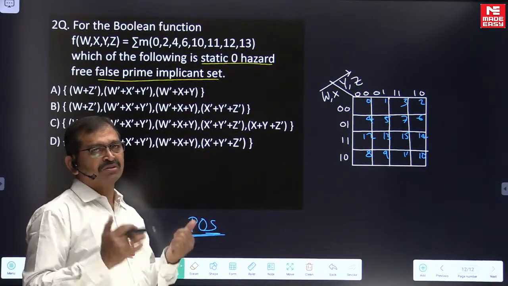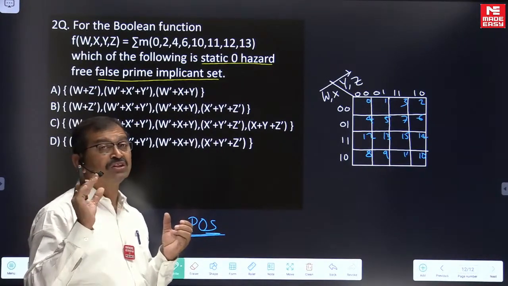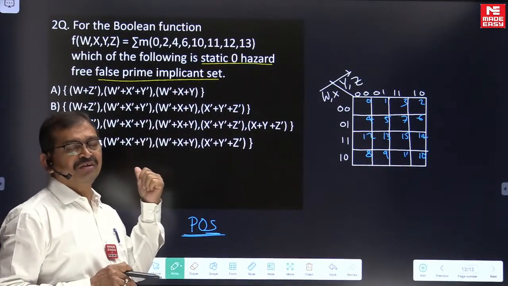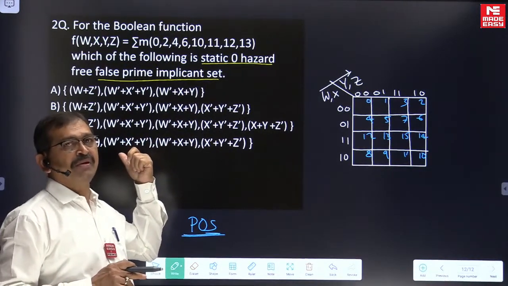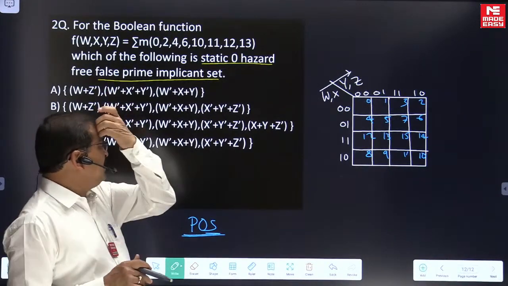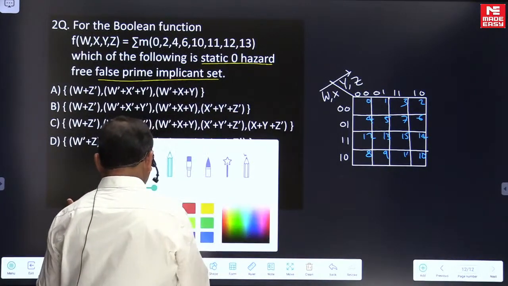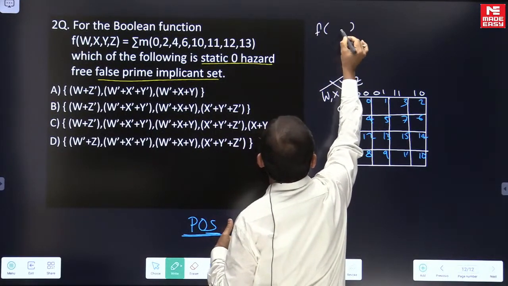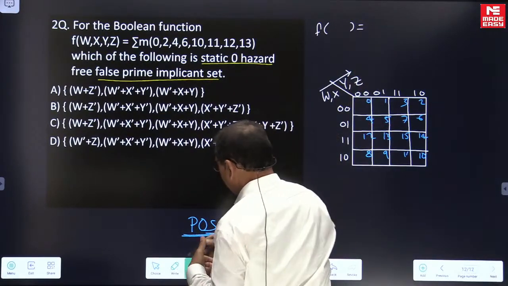So POS में तो sum terms we will be reading from the K map. जो smallest possible sum term मिलेगा उसको false prime implicant बोलते. And here we want on this question, which is coming to be the static zero hazard false prime implicant set. The function is given with the minterms. Hence, we must identify first the maxterms of the function. If you identify the maxterms of the function, all the missing numbers will be the max terms.